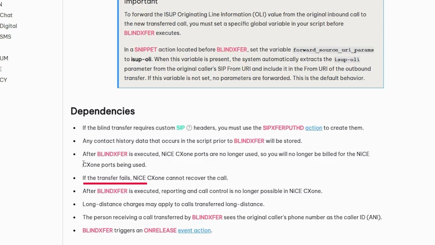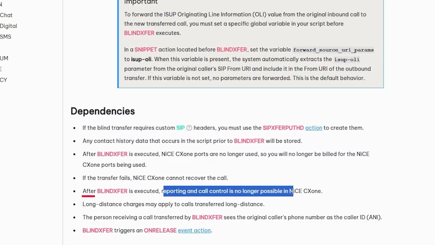Also, if the transfer fails, NICE CXone cannot recover the calls because the call would move out of the NICE CXone environment. So if you transfer the call to your cell phone number, it moves out of NICE CXone environment to your service provider. Hence, NICE won't be able to record the call.